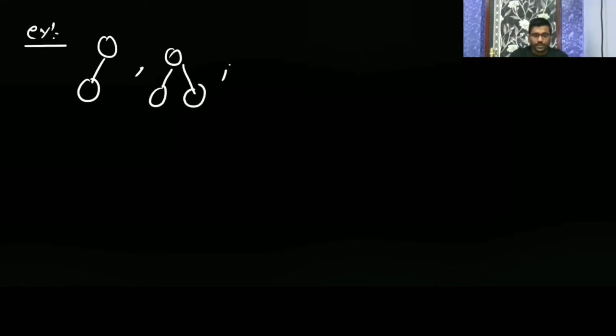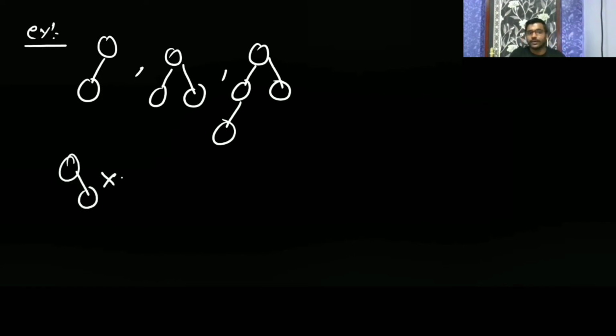So for example, what is a heap? It is a heap if your tree is like this, because it's a complete binary tree. This is a heap, this is a heap. This way you can construct it, left, right. It should follow the sequence, from top to down, left to right. So first left child, then right child, not haphazardly.